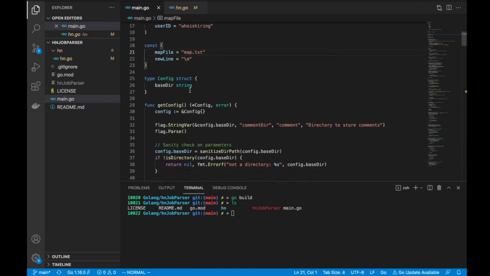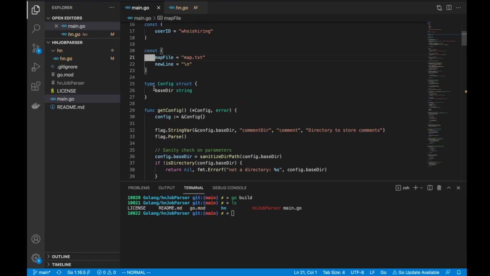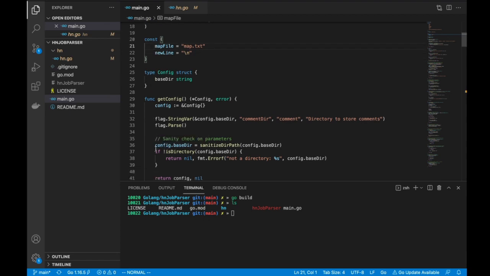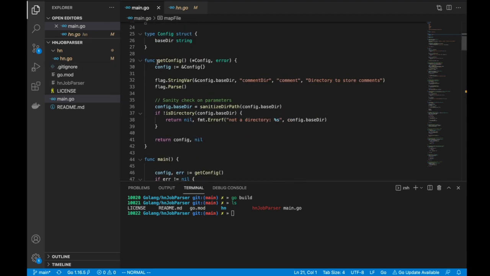I created a struct to have configuration. I did not really add a lot of parameters to it. One thing I think we have not discussed yet is basically accepting parameters from the command line in the app. Yes, it's very simple. So we look at line 29. This function